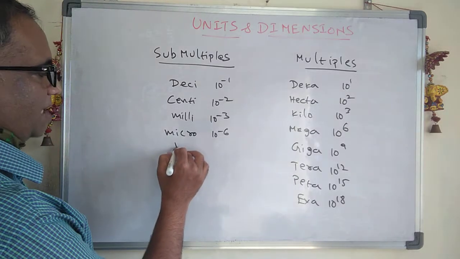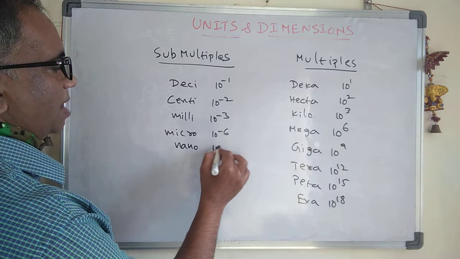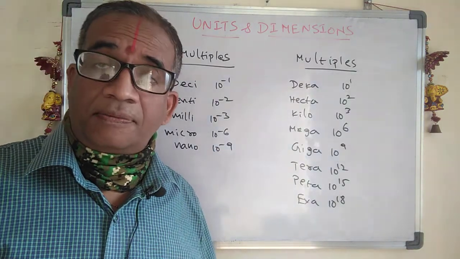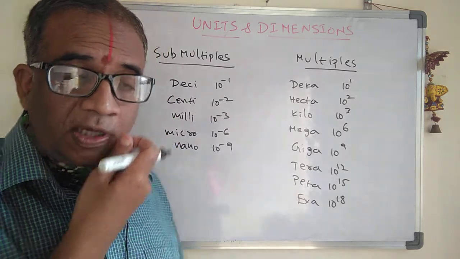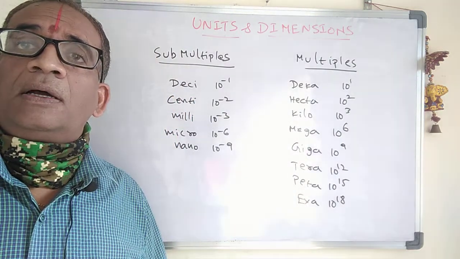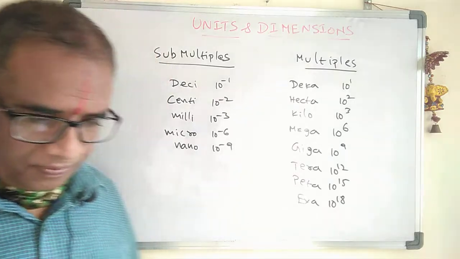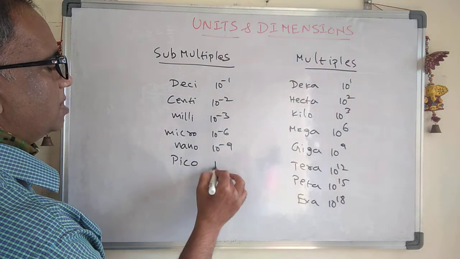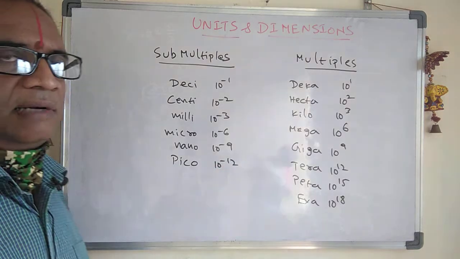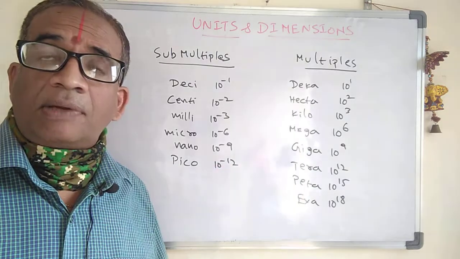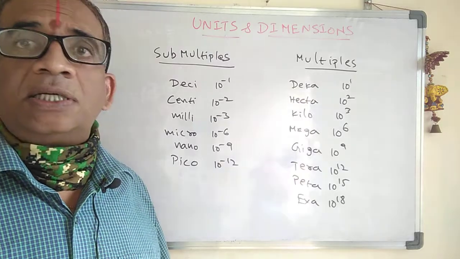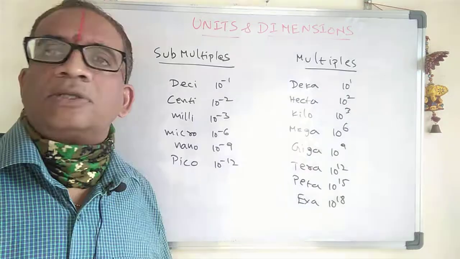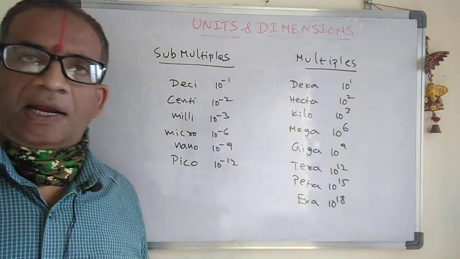Okay, then here we have nano. Nano means 10 power minus 9. Nanometer, for example: the size of the atom is of 10 power minus 9 meter. Then we have pico. Pico means 10 power minus 12. For example, the capacitance of a capacitor is in the picofarad. So picofarad means 10 power minus 12 farad.